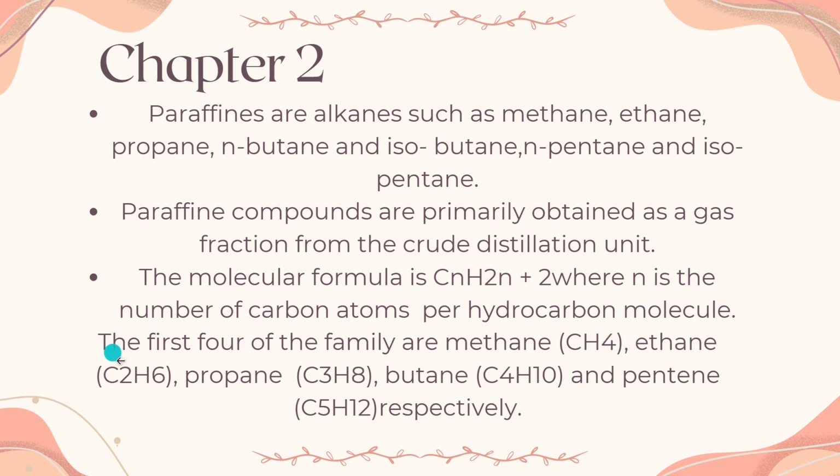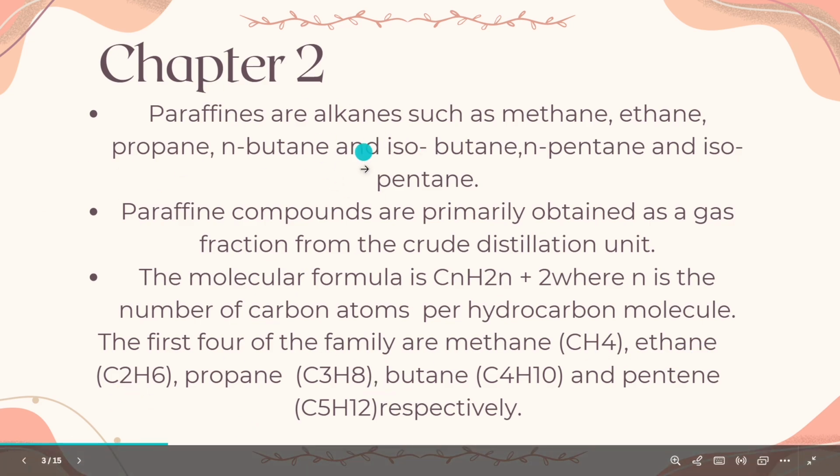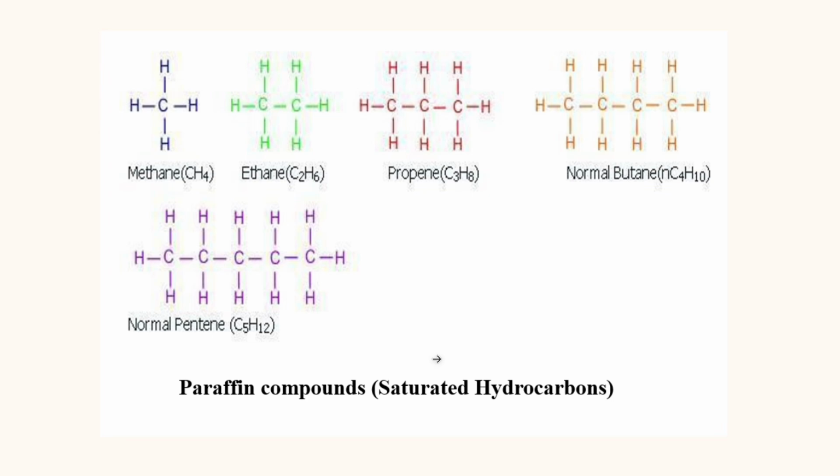The first four of the family are methane. These are examples of alkanes or paraffins, and these are also another example. These are the structural formulas for alkanes. We have here methane, ethane, propene, normal butane. No, okay, there is something wrong. This is propane, not propene. Okay, then butane, pentane. It's not pentene because there is no double bond here. Then we will go for naphthenes.